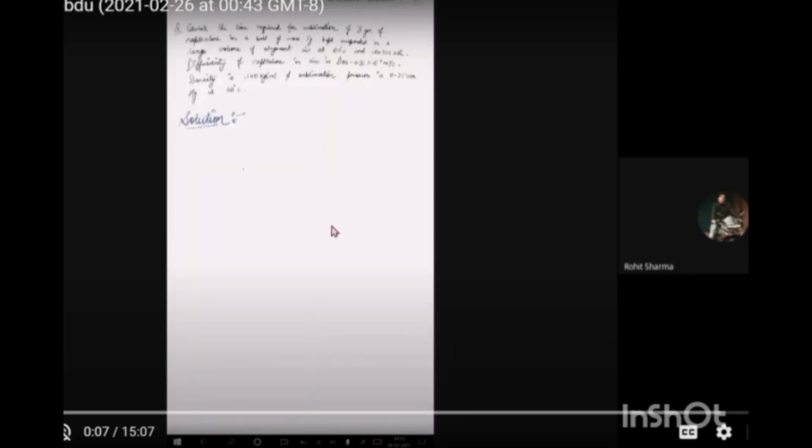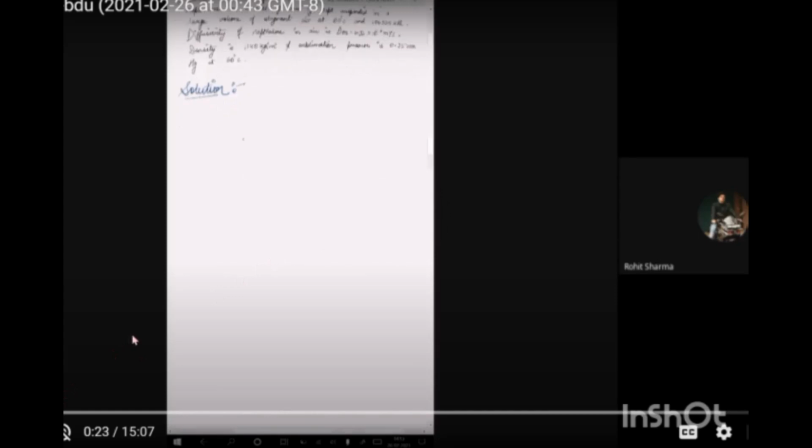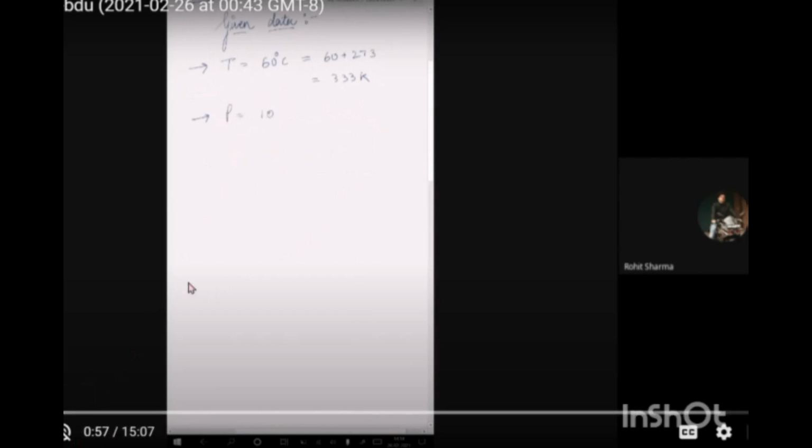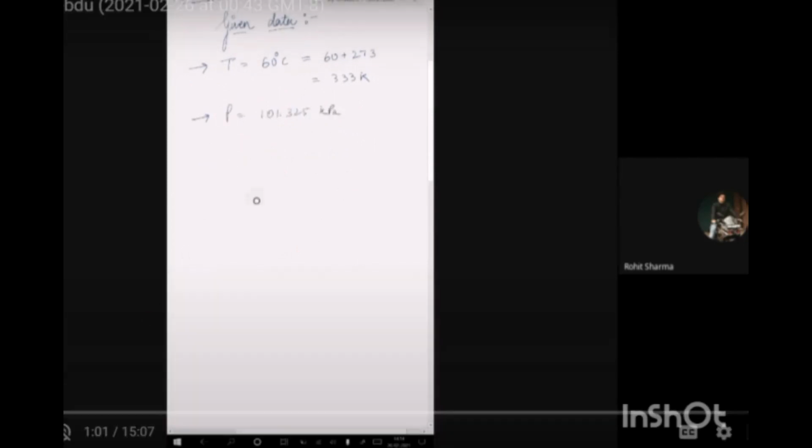So we have a ball of naphthalene which is initially at 5 gram. Initially the mass of the naphthalene ball is 5 gram and 3 gram of it is going to sublimate. Naphthalene is a sublime compound. So the temperature, pressure, all that data, we're going to write it down. The temperature is 60 degrees Celsius and we're going to convert it into Kelvin. So that will be 333 Kelvin, and the pressure is given as the atmospheric pressure, 101.325 kilopascal.